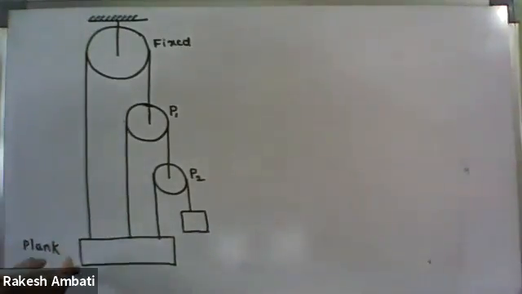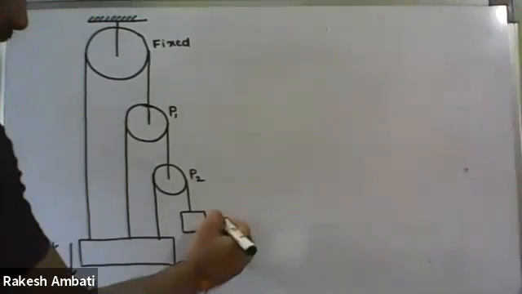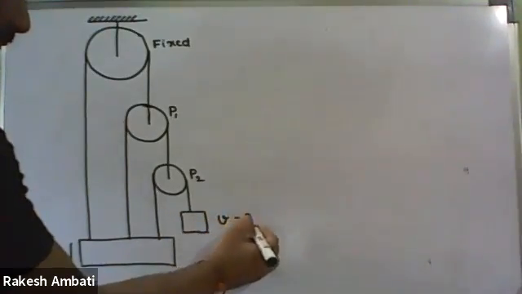In the question, this plank is moving down with a velocity of 20 meter per second. We have to find the velocity of the block.